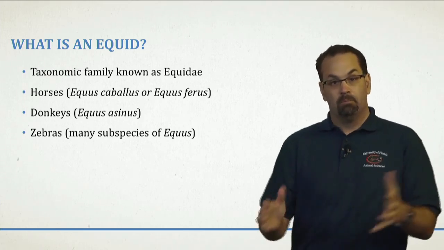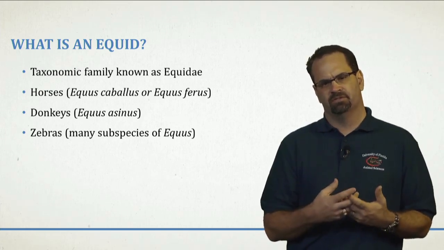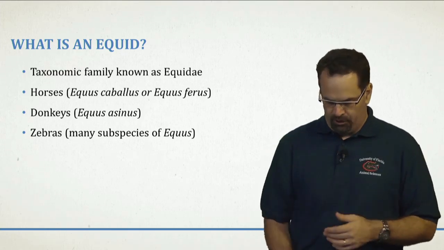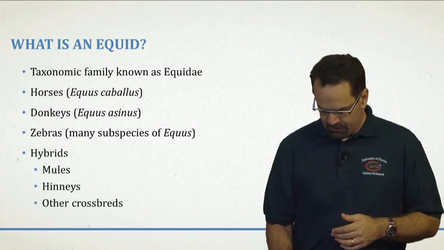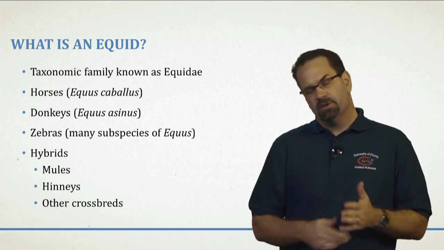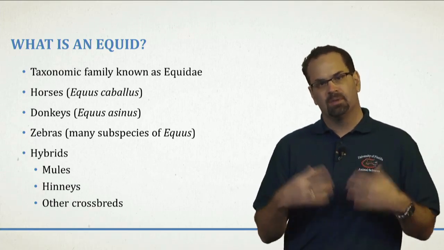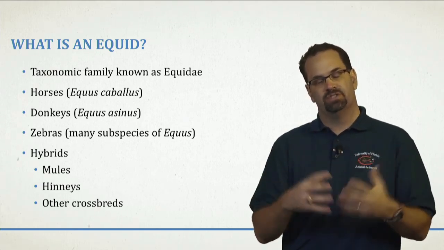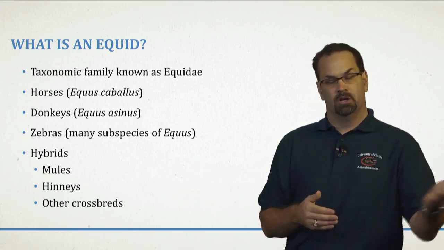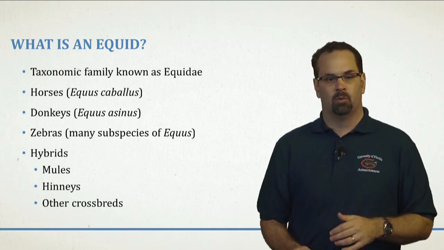And then the final member of this family is the zebra. There are many subspecies of Equus that are zebras that we're going to talk about later in this lecture, so I couldn't really fit them all on this line here. But there's one more that we can't forget about. So we have the horses, the donkeys, and the zebras, but you can also consider these hybrids, the most common of which is the mule, as an equid. They're just a cross species of Equus caballus and Equus asinus, or there are also zorses and zonkies, which you'll learn more about in a lecture later this week.